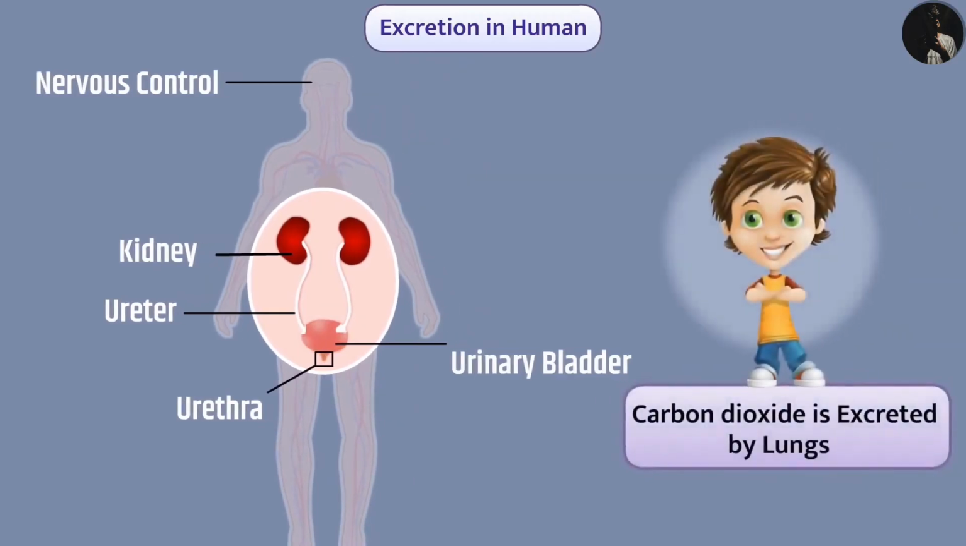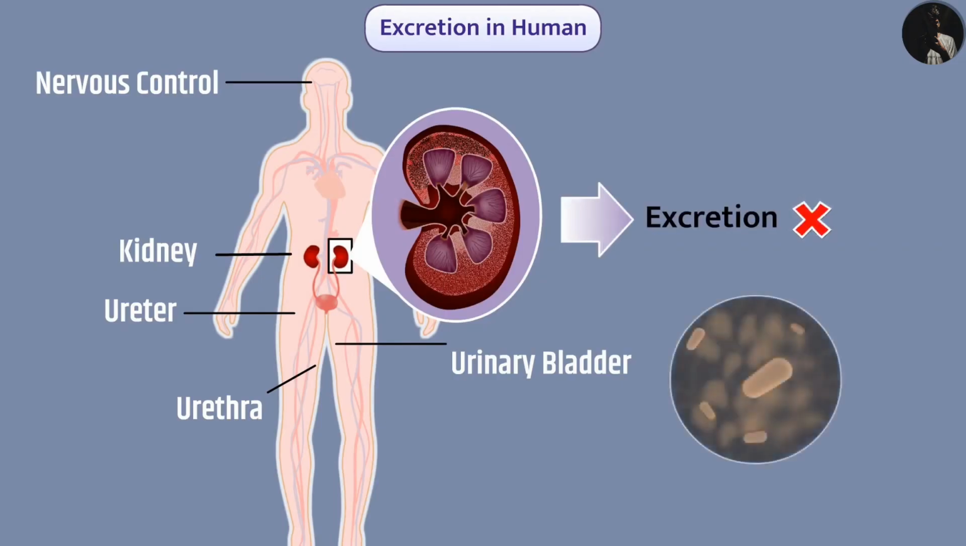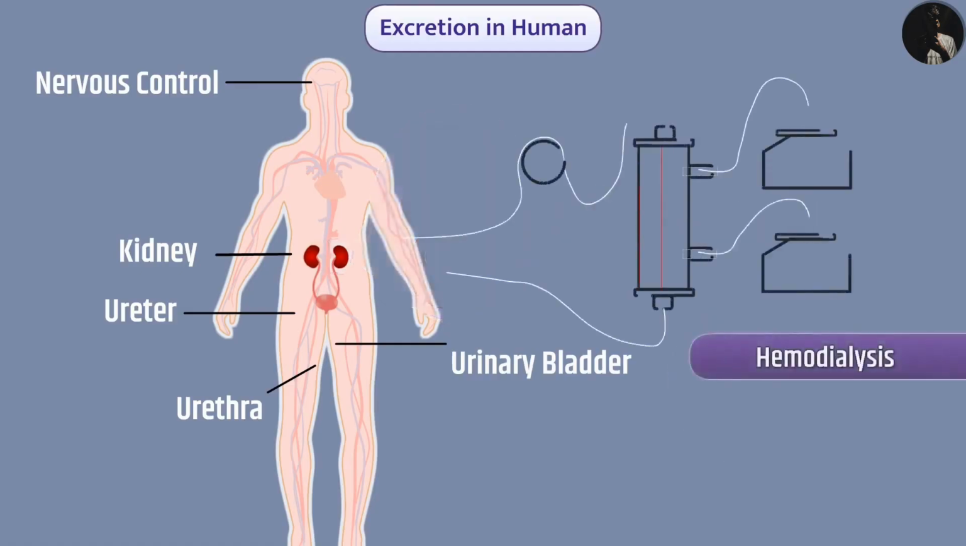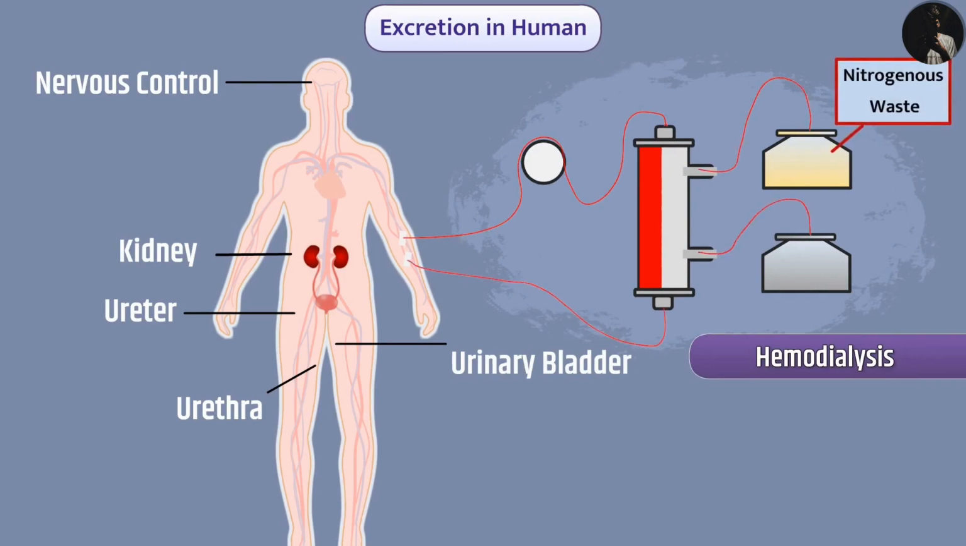Apart from this, carbon dioxide is excreted by lungs and skin excretes water and salts. Due to any reason, if the kidneys stop working, then the action of excretion in the body does not happen properly, due to which harmful waste starts accumulating in the body. This increases the chance of death. In such cases, hemodialysis is used, in which the blood is filtered with the help of machines and nitrogenous waste is removed from the body. That is why we call dialysis an artificial kidney.